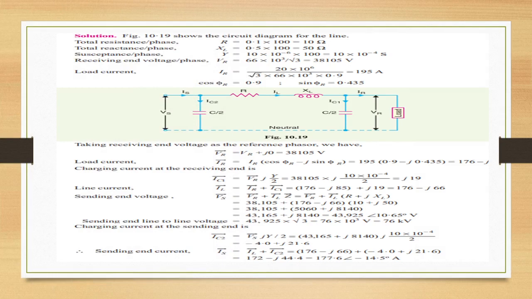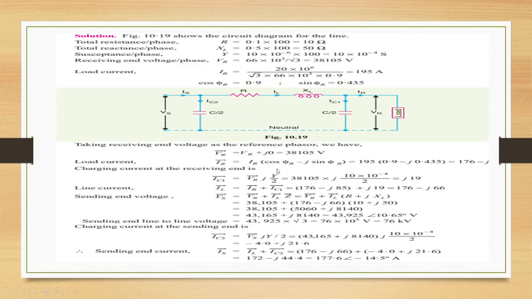So when we see the solution of this problem, first find out resistance, that is 0.1 into 100, XL 0.5 into 100, Y 10 into 10 power minus 6 into 100. So that is 10 ohms, 50 ohms and 10 into 10 power minus 4 Siemens respectively. Receiving end voltage per phase VR is 66 into 10 power 3 by root 3, that is 38,105 volts. Similar to what we have done in the previous problem. Calculating the VR value, cos phi R is 0.9, sin phi R is 0.435. Drawing the circuit diagram here.